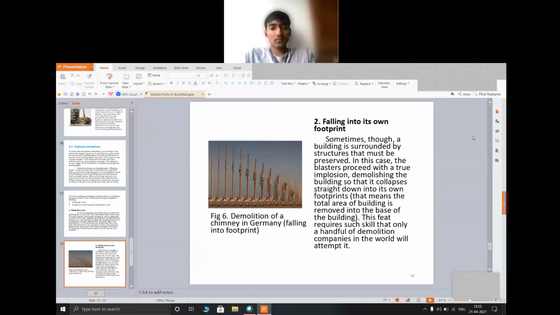Second, falling into its own footprint. Sometimes a building is surrounded by structures that must be preserved. In this case, the blasters proceed with a true implosion, demolishing the building so that it collapses straight down into its own footprint. That means the total area of the building is removed into the base of the building. This feat requires such skill that only a handful of demolition companies in the world will attempt it.